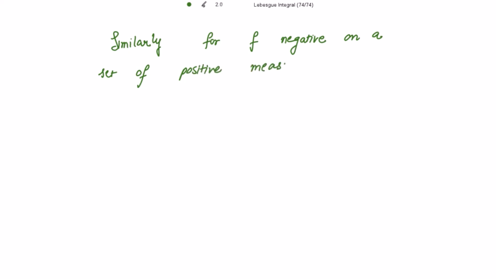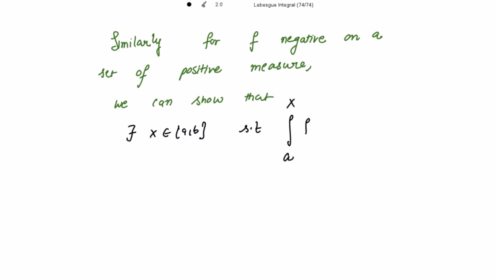So similarly, for f negative on a set of positive measure, we can show that there exists x belonging to the closed interval AB such that the integration from a to x of f is non-zero.